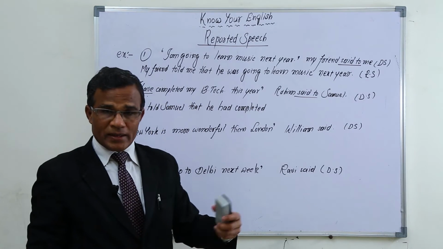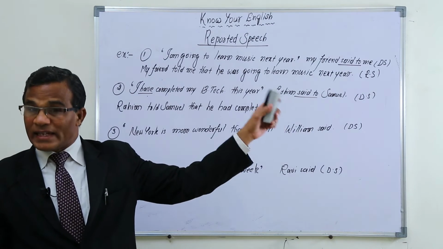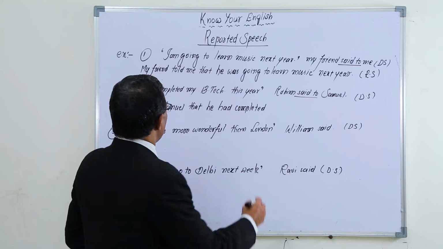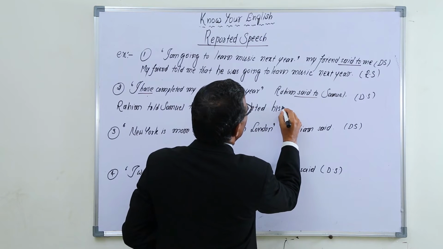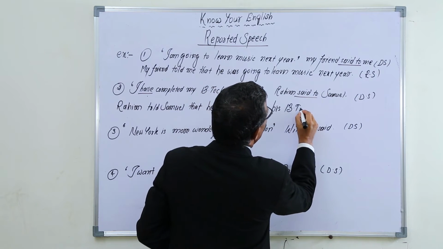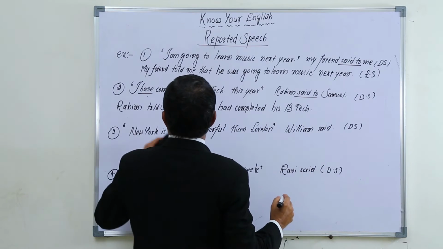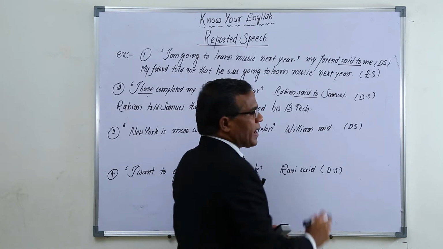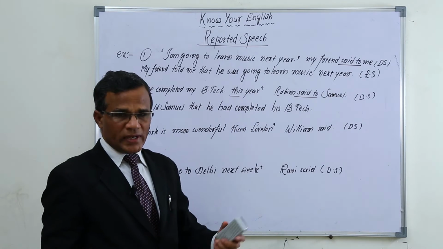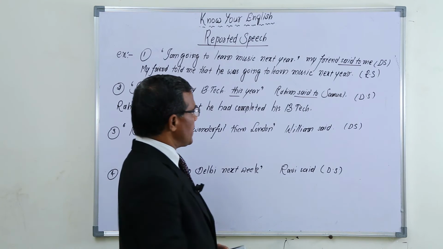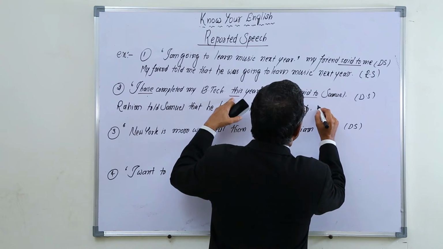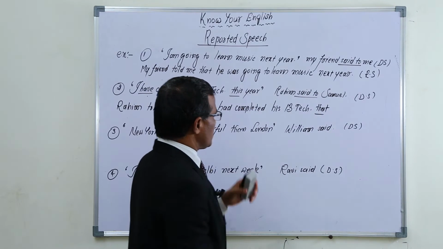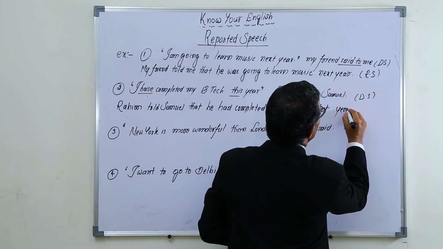So he said "my," but when I am pointing to him and saying "his," instead of "my" what do I have to use? His. Okay, his BTech. He had completed his BTech. Instead of "this year," what do we have to use? After passing one year, if we report this one, we have to use "that year." This changes into that year.